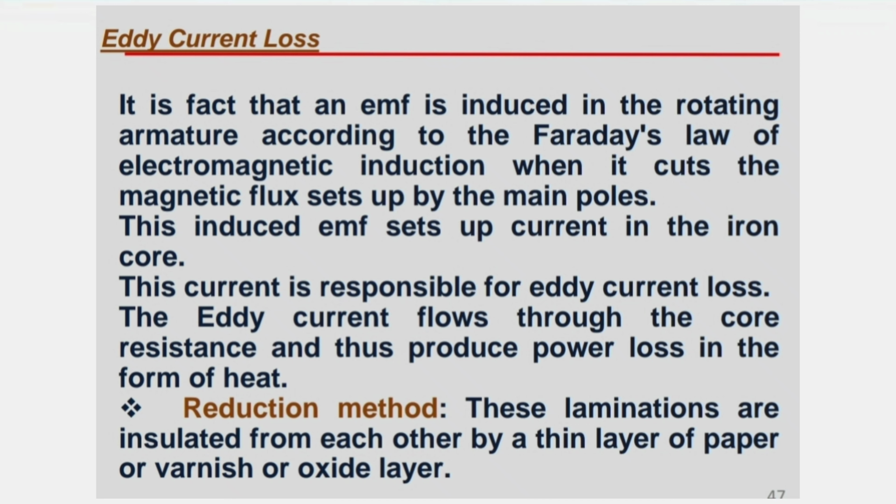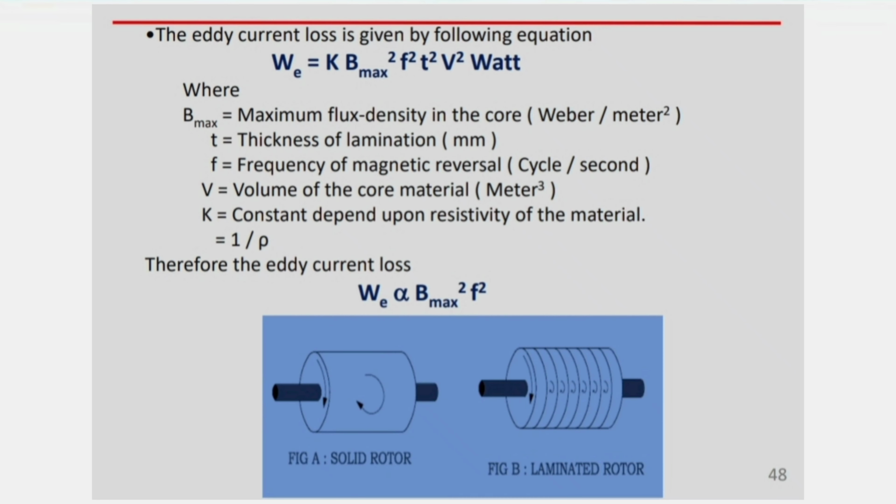These laminations are insulated from each other by a tiny layer of paper, varnish, or oxide layer, and the eddy current loss is given by the following equation: We equals K into Bmax squared f squared t squared V watt, where Bmax is the maximum flux density in the core, represented in Weber per meter squared, t is the thickness of the lamination, represented in millimeters, f is the frequency of the magnetic reversal, represented in cycles per second, V is the volume of the core material, represented in meter cubed, and K is the constant depending upon the resistivity of the material.